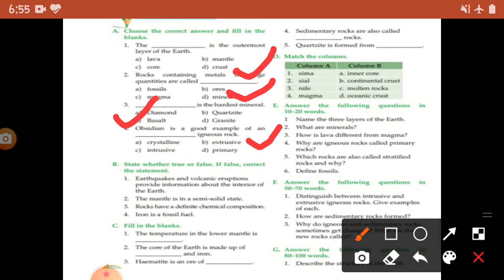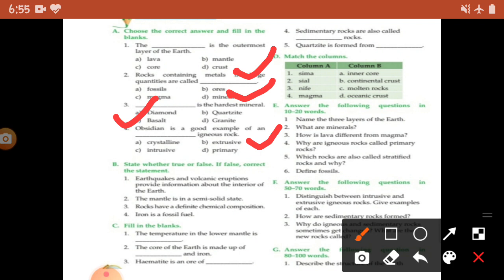Rocks have a defined chemical composition, so this is also true, because rock has a defined chemical composition. Next is: iron is a fossil fuel, so this statement is false, because iron is not a fossil fuel. Petrol and natural gases are fossil fuels, and they are also sources of energy.